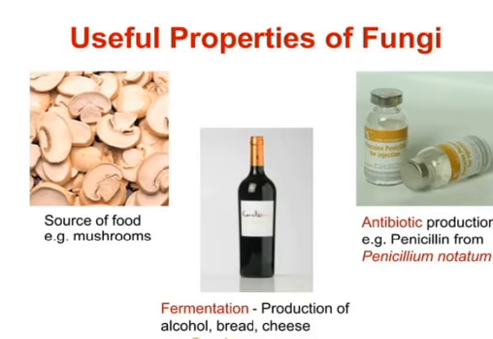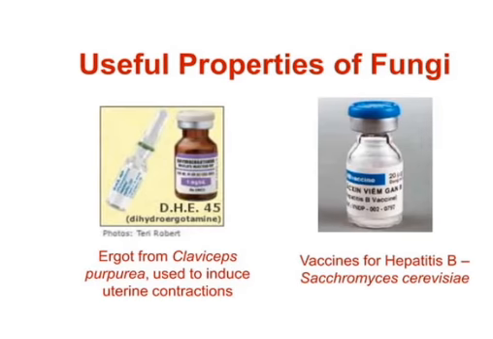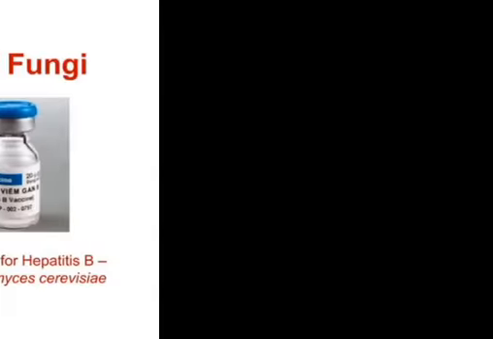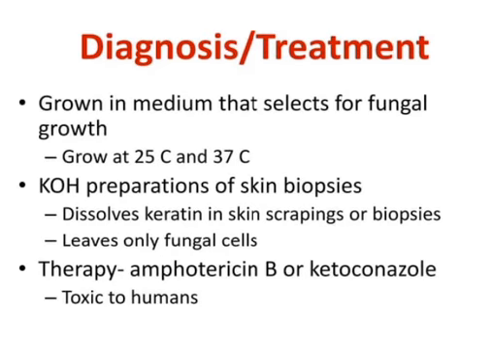Useful properties of fungi: they are used as a source of food, and they can also be used in the fermentation process and antibiotic production. Ergot from Claviceps is used to induce uterine contraction, and the vaccine for hepatitis B can be produced using fungi. Diagnosis and treatment: they are grown in a medium that selects for fungal growth at 25 degrees Celsius and 37 degrees Celsius.